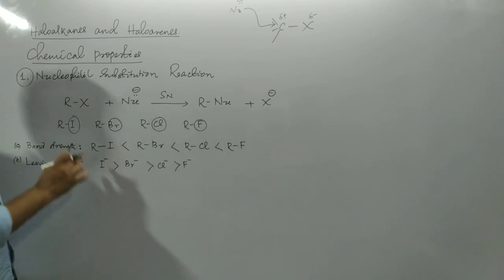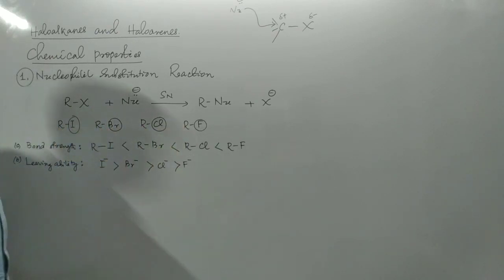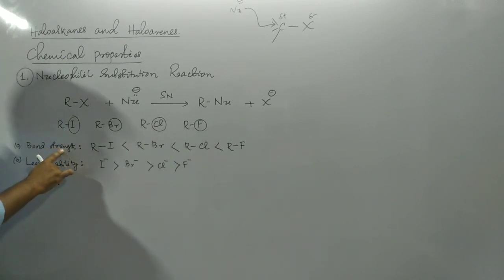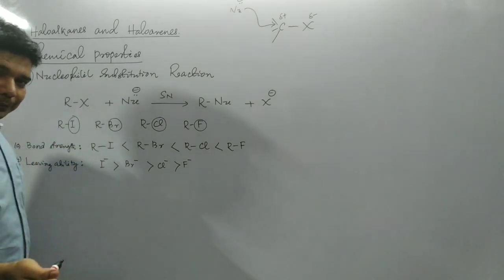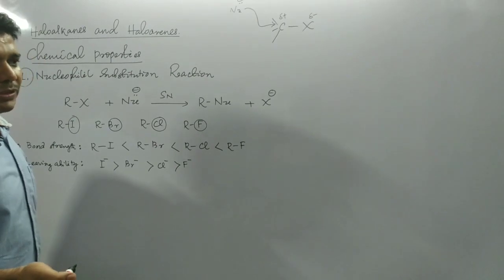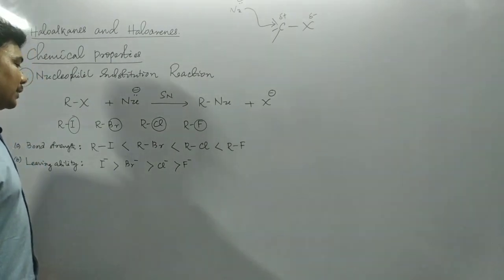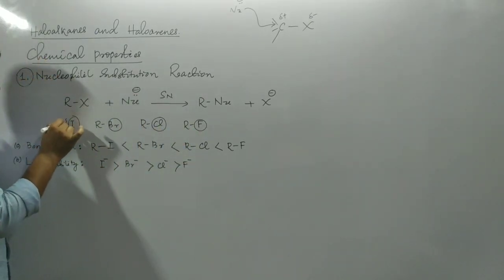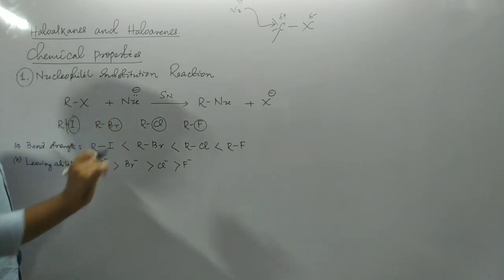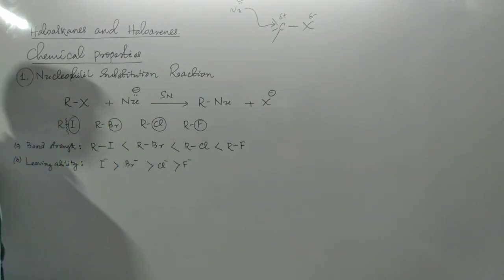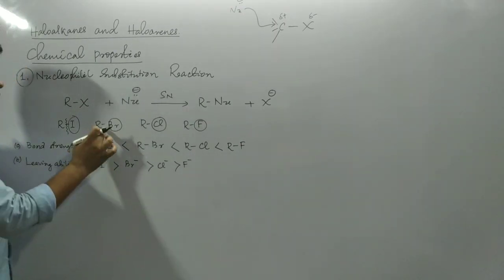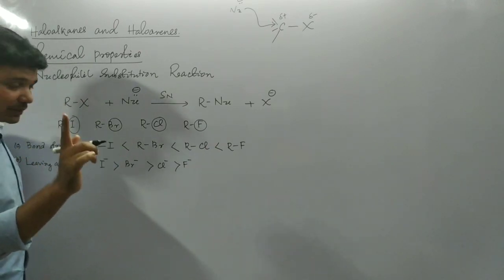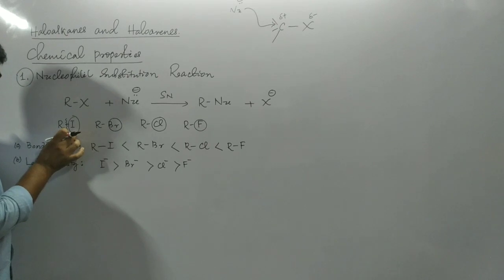Now we can easily compare the relative reactivity of these four molecules towards a given nucleophile. First of all, we need to focus on their bond strength. Weaker the bond, easier would be its cleavage. Which bond is weakest? RI. That means this bond will be broken very easily when the nucleophile attacks this substrate site. As compared to the RBr, RCl or RF bond, the RI bond will be cleaved easily. This is the first reason why this molecule will be more reactive.